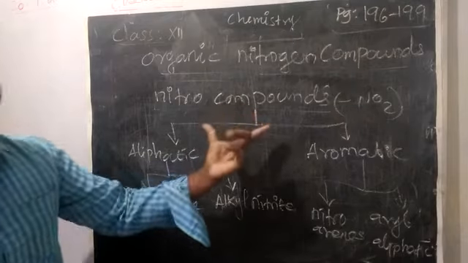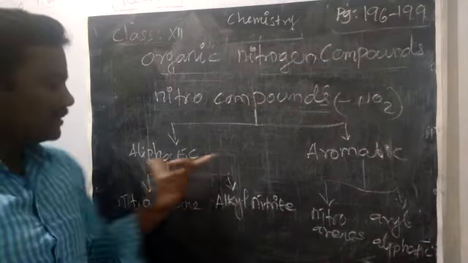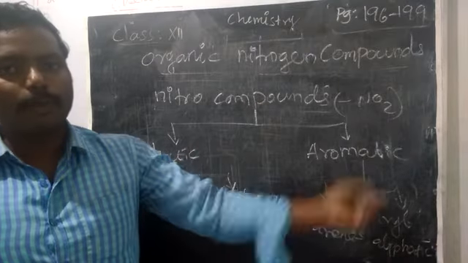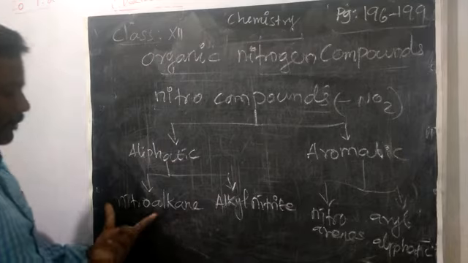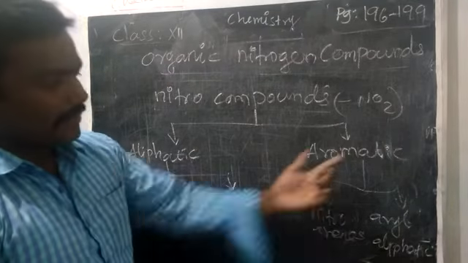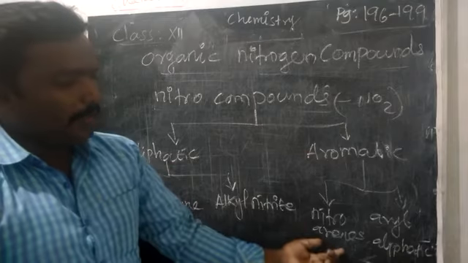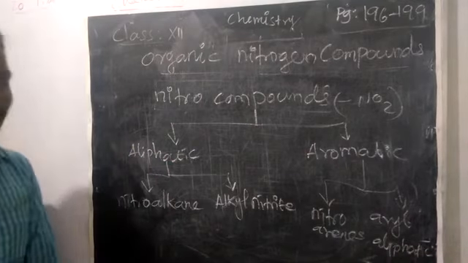Again, I classify nitro compounds into two types: aliphatic nitro compounds and aromatic nitro compounds. The aliphatic nitro compounds are nitroalkane and alkyl nitrite. The aromatic nitro compounds are nitroarenes and aryl aliphatic nitro compounds.